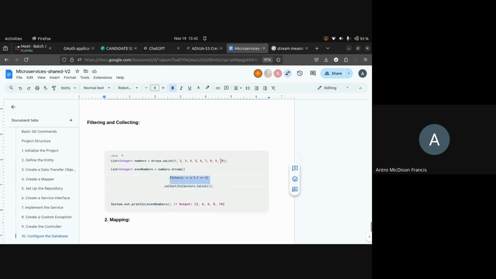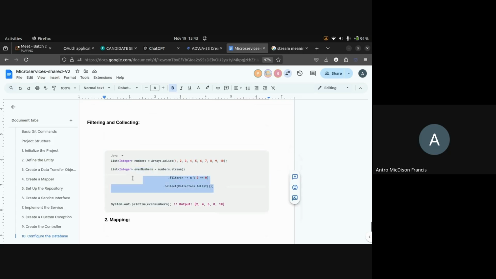We have some 10 numbers here. We are filtering, what are all the odd and even numbers, right? What are all the even numbers? We are filtering all the even numbers, and we are collecting that and printing that, converting that as another list, and that list will be printed here. This list will be transferred into this list. Numbers will be transferred into even numbers.